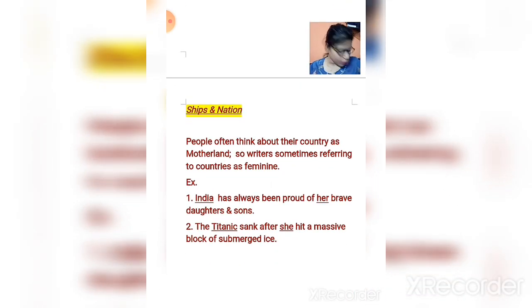Now in your book, children, I have just taken these things from your book so that you can correlate them. On page number 22, it is mentioned that ships and nations come under which category of gender. I am reading from the book. People often think about their country as a motherland. So writers sometimes refer to countries as feminine. Okay, see the example. Here it is mentioned.